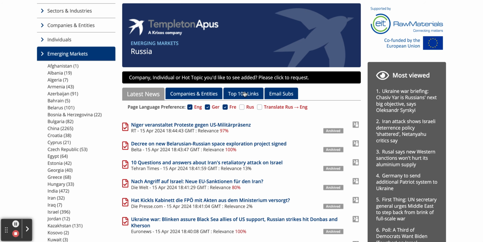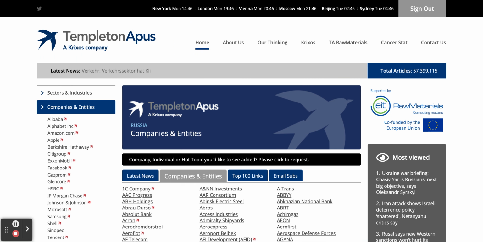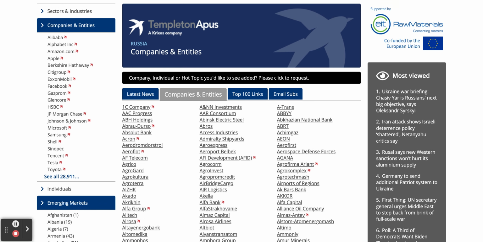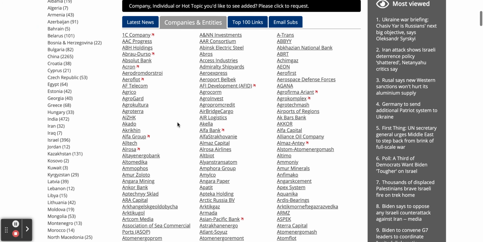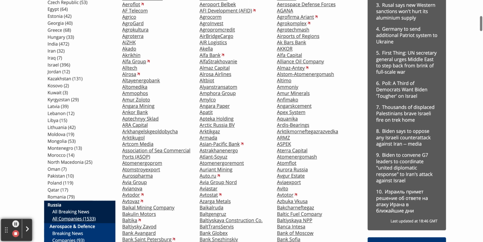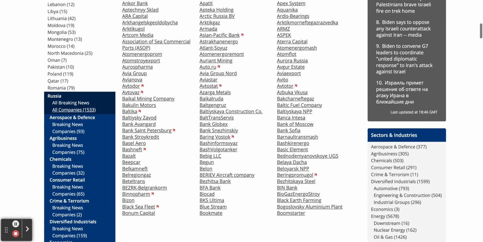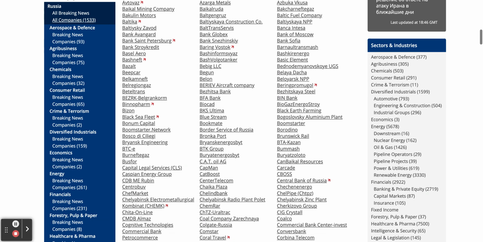Email subs again, top 100 links, as you can see, and the companies and entities. If we click on the companies and entities, this is where you get a full list of all of the companies in Russia that we're tracking information on. That's across all sectors as well. So if we scroll down here, these are just the companies beginning with the letter A. Now moving on to companies with the letter B.